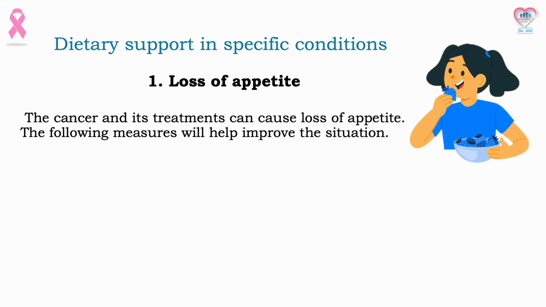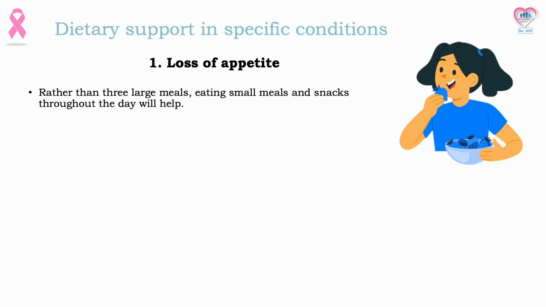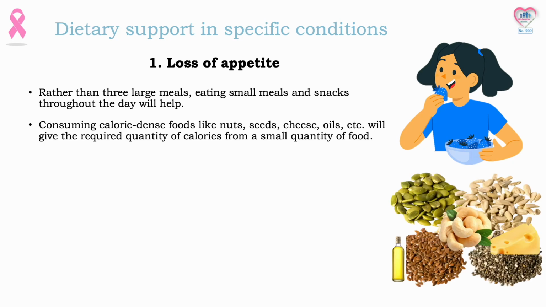Now let's look at dietary support needed in specific conditions associated with cancer and its treatment. A common condition we encounter with cancer is loss of appetite. The cancer or some treatment options can cause a loss of appetite. The following measures will help improve the situation. Rather than 3 large meals, eating small meals and snacks throughout the day will help. Consuming calorie-dense foods like nuts, seeds, cheese, oils, etc. will give the required quantity of calories from a small quantity of food.